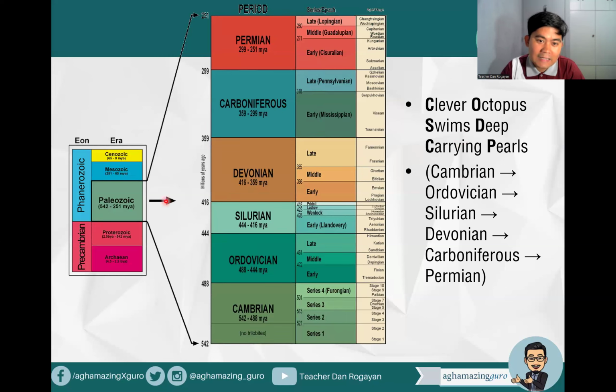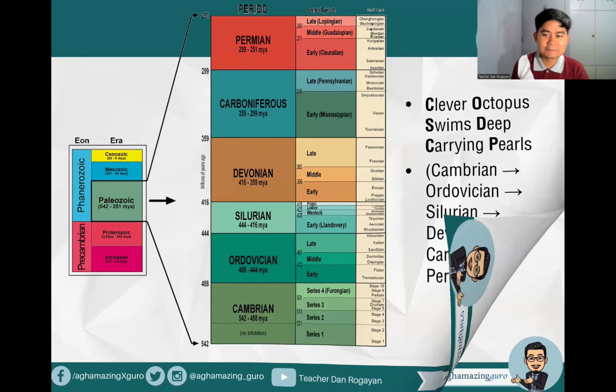So you can see here that these periods are actually under Paleozoic. Precambrian, Paleozoic, Mesozoic, Cenozoic. So Paleozoic is divided into these periods: 2, 4, 6 periods. The Cambrian, Ordovician, Silurian, Devonian, and Carboniferous. By the way, the Carboniferous is actually divided into two. The early Carboniferous, we call it the Mississippian epoch, and the Pennsylvanian epoch. But of course, this is not needed so much for our arrangement. And of course, the Permian.